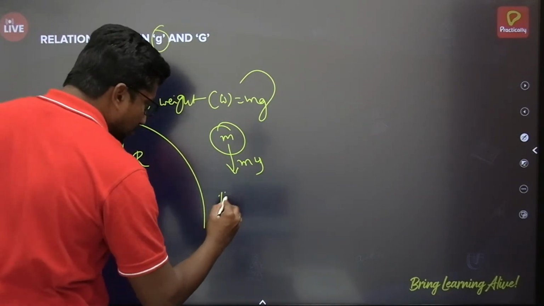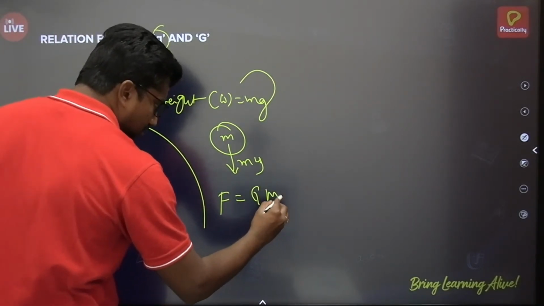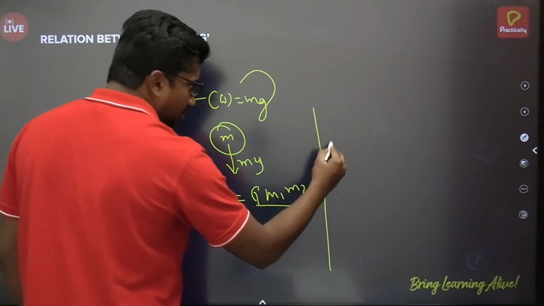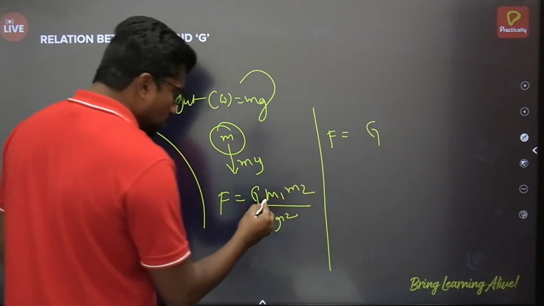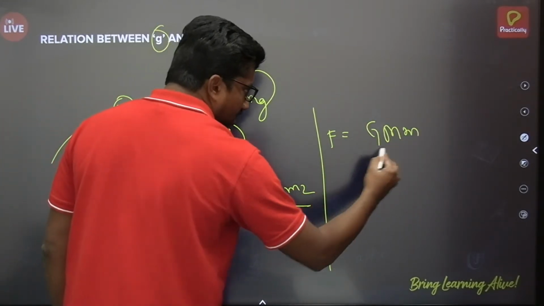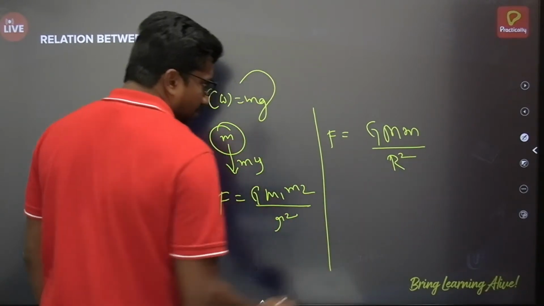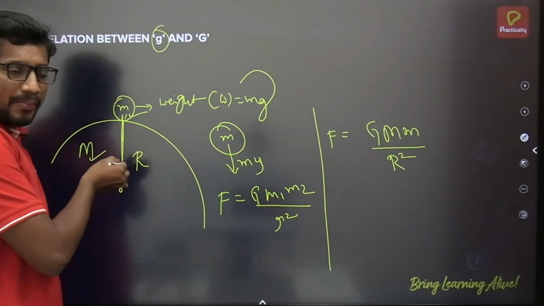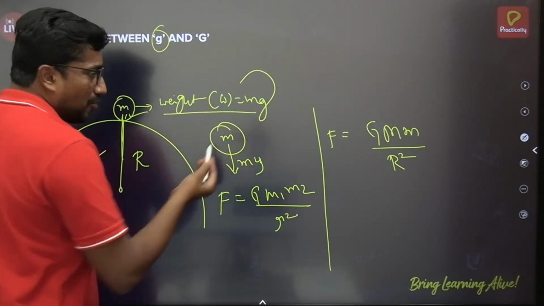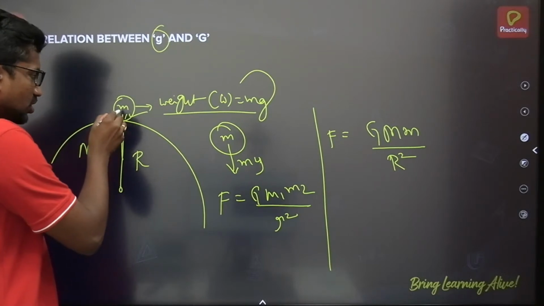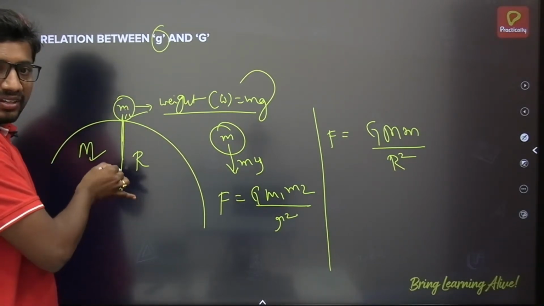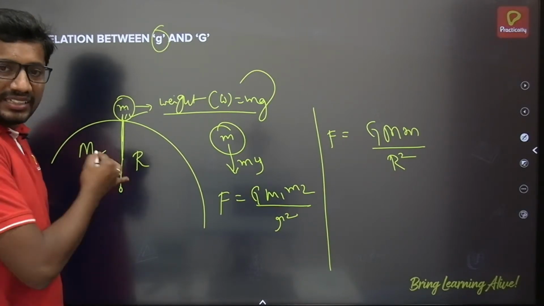Then force F is equal to G m1 m2 by r square. Over here, m1 means the mass of the earth, m2 means the mass of the body, and let r be the distance between them. So the gravitational force between these two objects will be equal to the weight of the object, since the body is on the surface, the weight of the object is equal to the force of gravity applied by the earth.